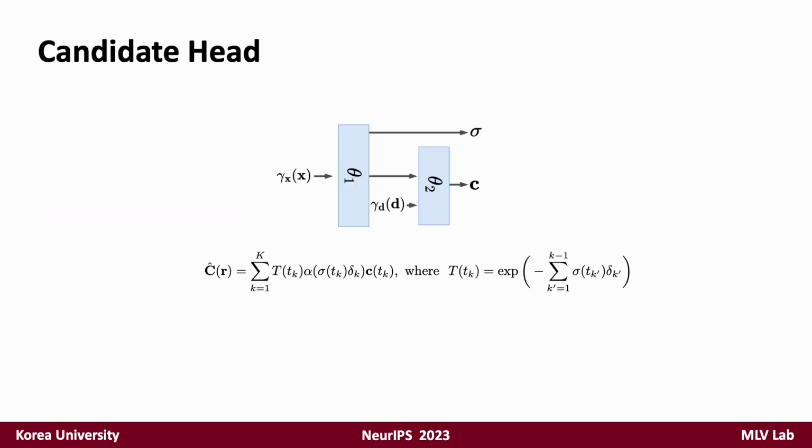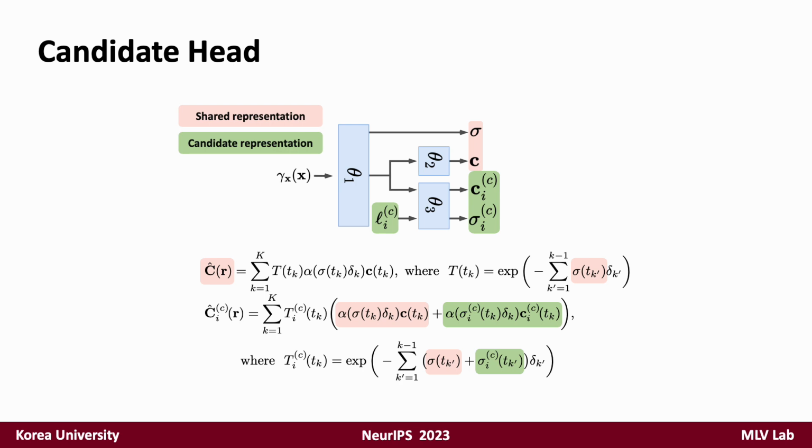To mitigate this problem, we made slight modifications to the architecture of NeRF and the volume rendering process. We introduced an additional MLP head called the candidate head. It learns image-dependent representations. By using the volume rendering equation below, we can prevent hard pose images from being forcibly fitted into the shared representation during the early stages of training.